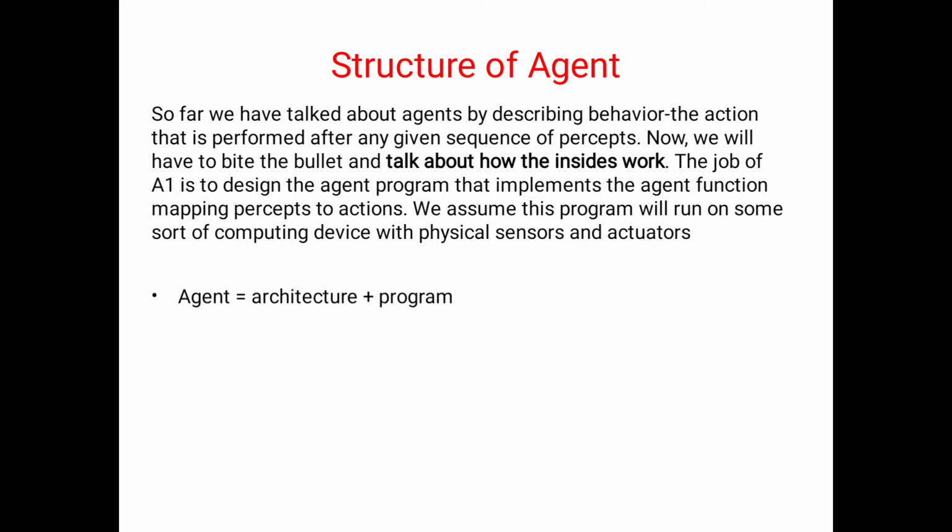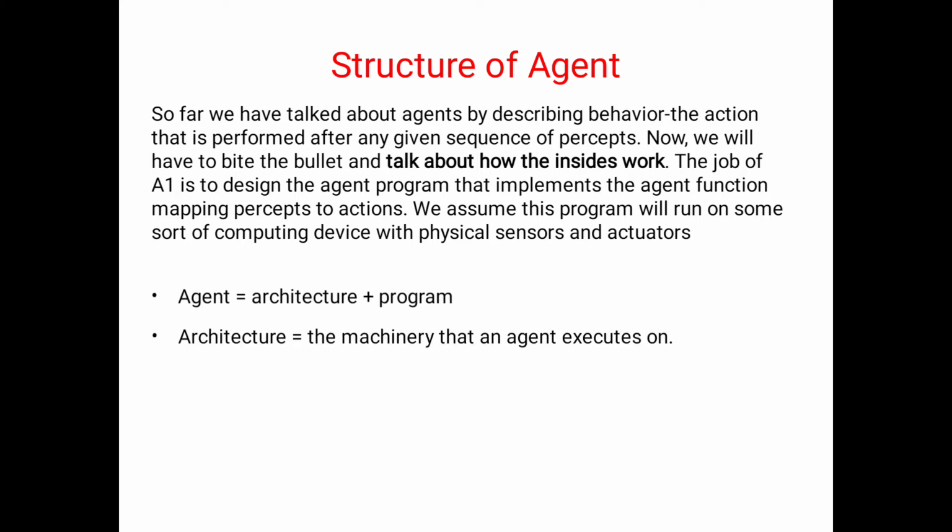Based on inbuilt functions, which we implement with the help of a program. We assume this program will run on some sort of computing device with physical sensors and actuators. With the help of sensors and actuators we implement the architecture, and the functionality is inbuilt in the program. With the architecture and the program, the agent works.